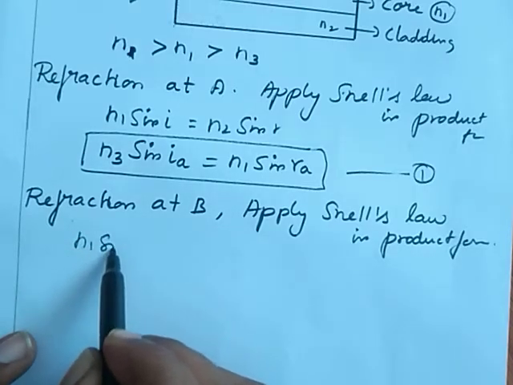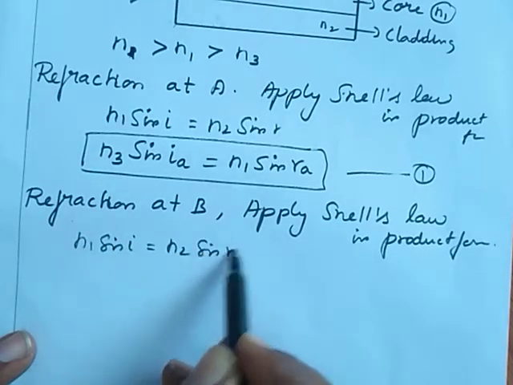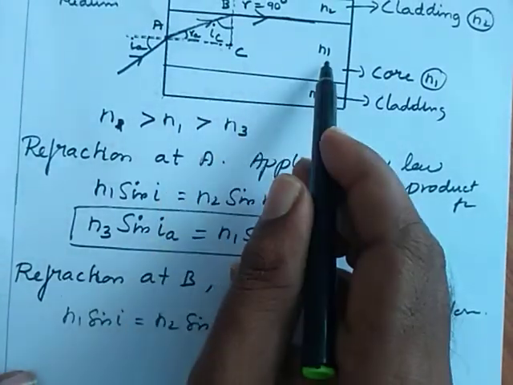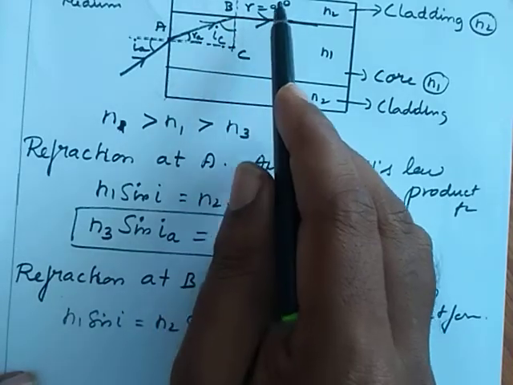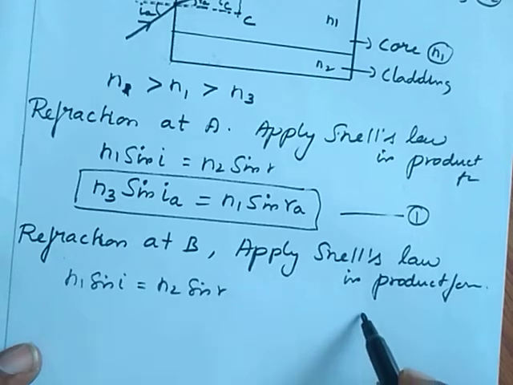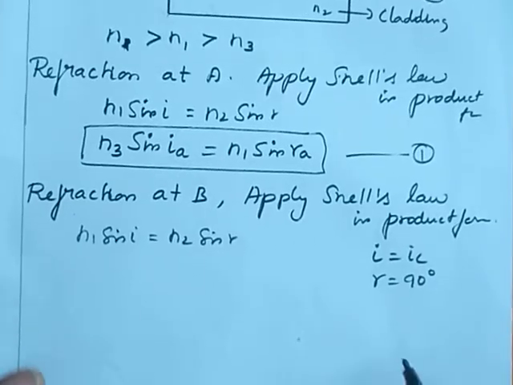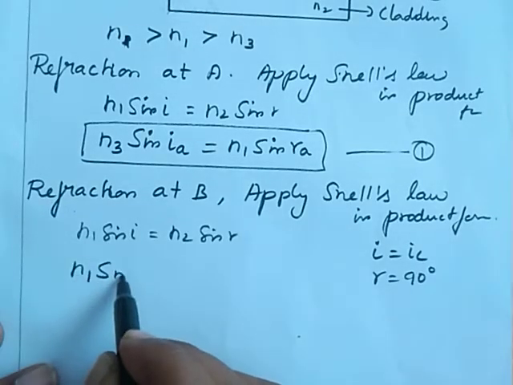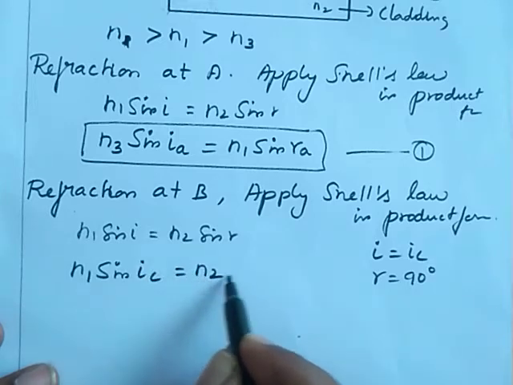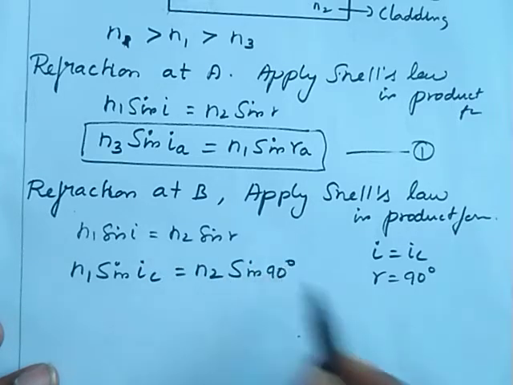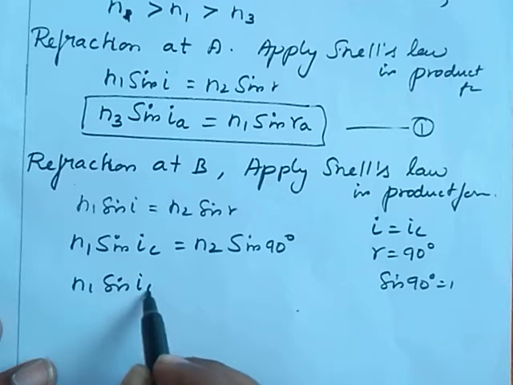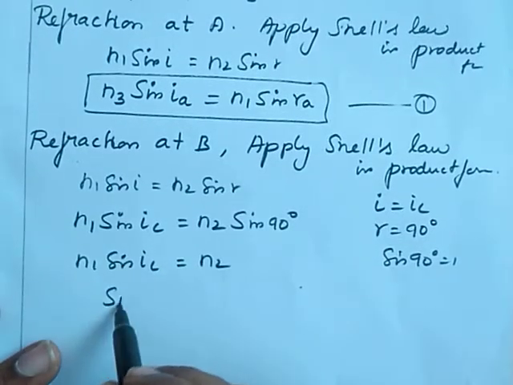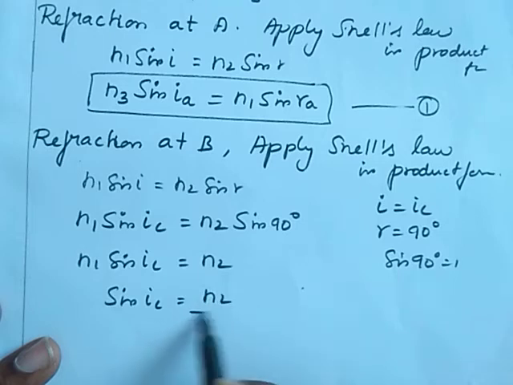That we know, that is n1 sin I is equal to n2 sin R. Here the first medium is n1 and the second medium is n2, and the angle of incidence is IC and the angle of refraction is 90 degree. Then we can write I is equal to IC, R is equal to 90 degree. Substitute in this expression, then it becomes n1 sin IC is equal to n2 sin 90 degree. Sin 90 is 1. Then n1 sin IC is equal to n2. So sin IC is equal to n2 by n1.